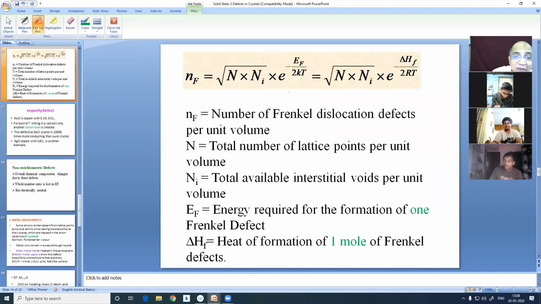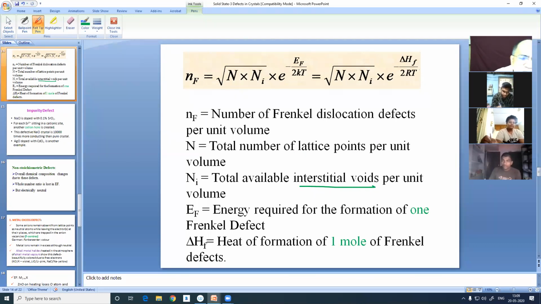The same type of equation is used here. Same type of equation, but here we use another term. This N is the same number of total lattice points in 1 meter cube, and Ni is the total number of interstitial points or defect, the total number of available interstitial voids, which is usually the same. So N square root over means N, the same.